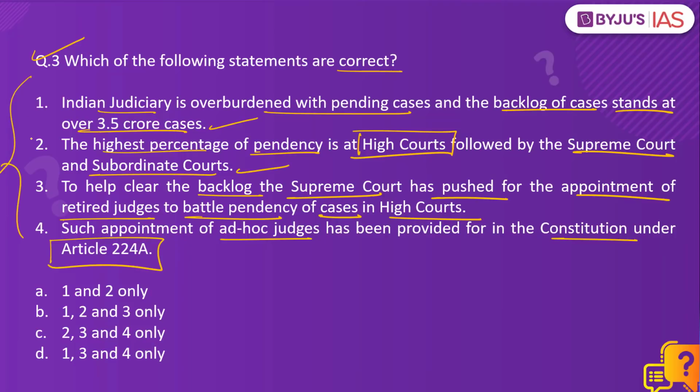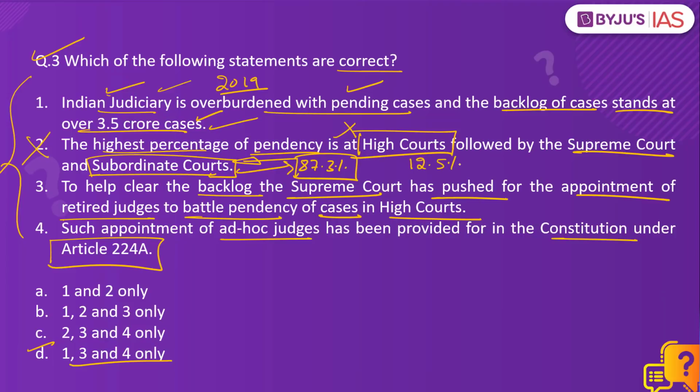Amongst the given statements, the second statement is incorrect, so option D is the right answer. See, it is a fact that the Indian judiciary is overburdened with pending cases, and as of 2019, more than 3.5 crore cases were pending at different tiers of the judiciary. But the highest percentage of pendency is not at the high courts, but instead it is at the subordinate courts. Around 87.3% of the pending cases are at the subordinate court level, whereas around 12.5% of the cases are pending at the high courts, and at the Supreme Court, the pendency of cases stands at just around 0.2%.